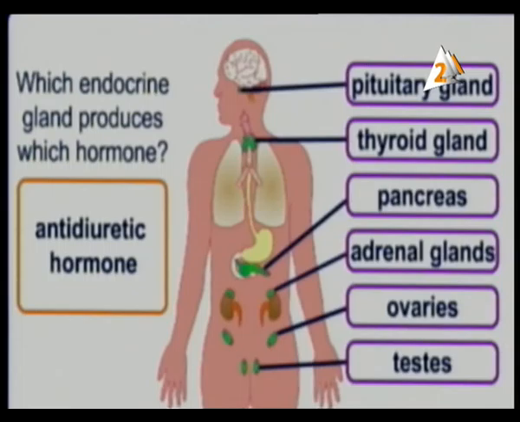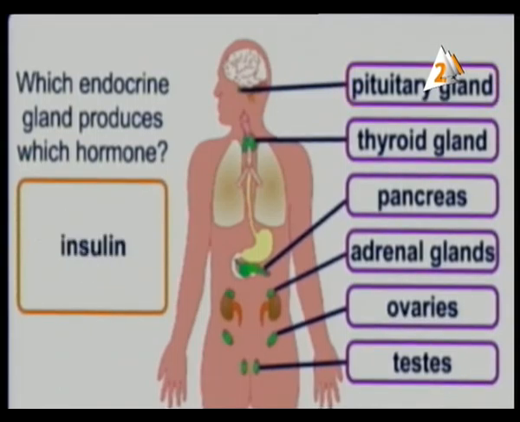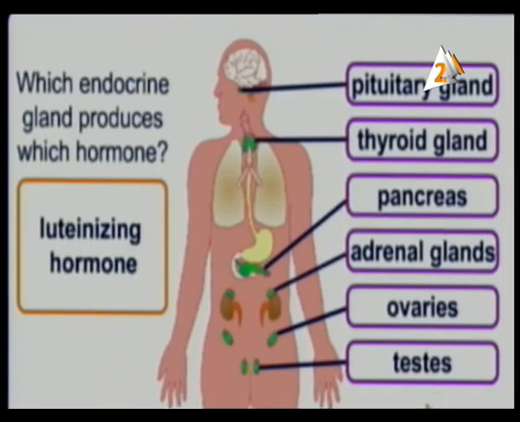And we have antidiuretic hormone. Antidiuretic hormone, what does it mean? It is not the adrenal gland, that is wrong. Thyroid gland is wrong. We have the pituitary gland. Excellent. Because this one controls all the functions of the hormones and the glands here. Next one, insulin. It's found in the pancreas. Next one, luteinizing hormone.